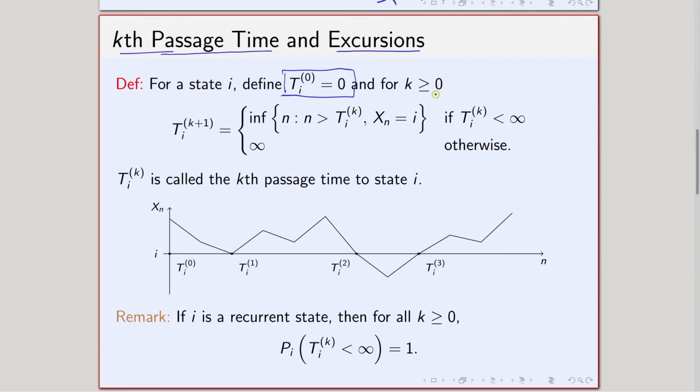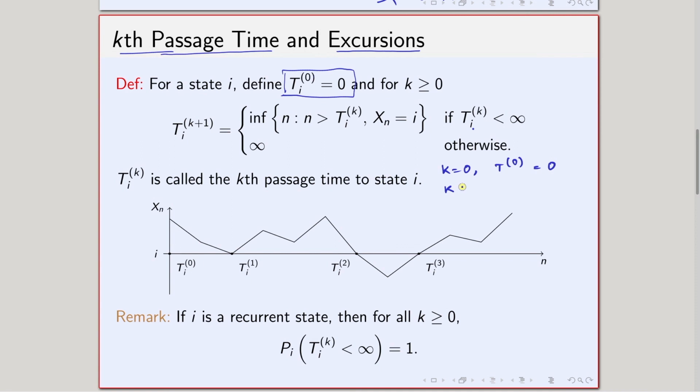Now for k greater than or equal to 0, T_i^(k+1) is defined as the infimum of n such that n is strictly greater than T_i^k and X_n equals i, if T_i^k is less than infinity, and it is infinity otherwise. Let us see what this means. For k equals 0, T_i^0 is defined to be 0. There is no problem about that.